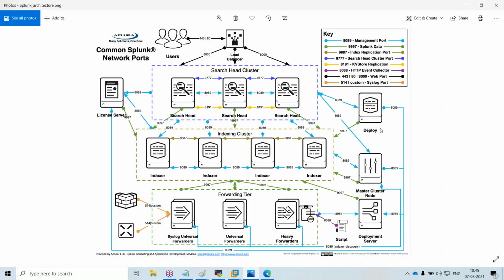Basically, this is the job of the Splunk admin. Yes, sir. Splunk admin's job is to configure this setup. The developer's job is, once the data gets fetched, to use the data.